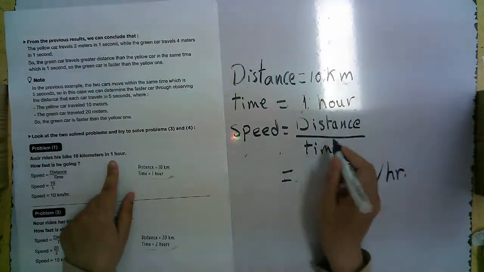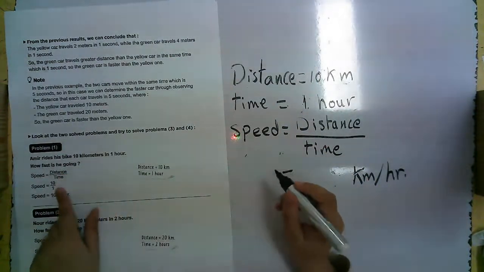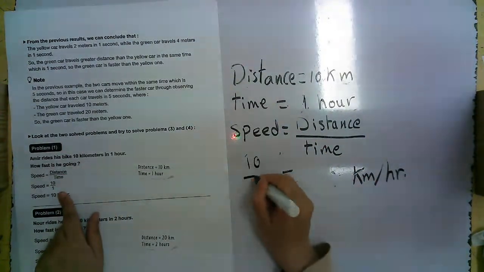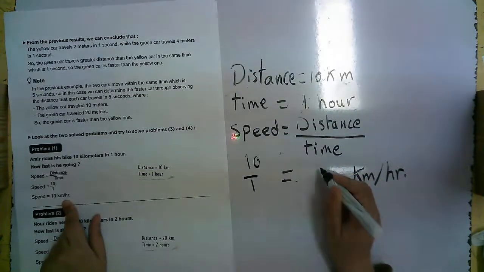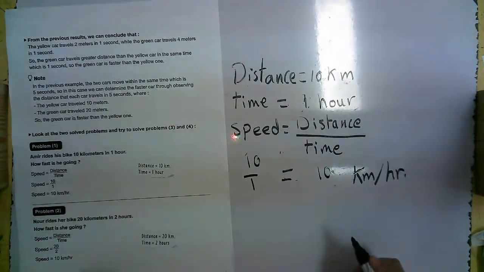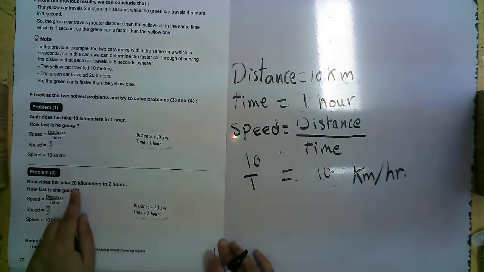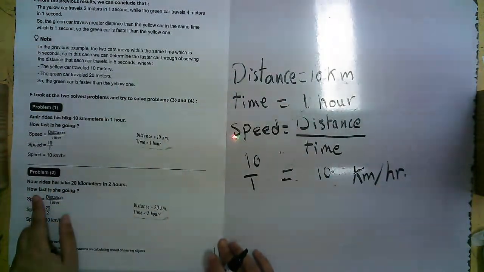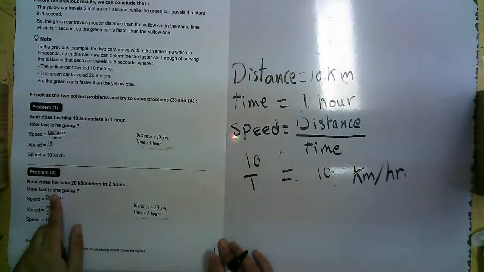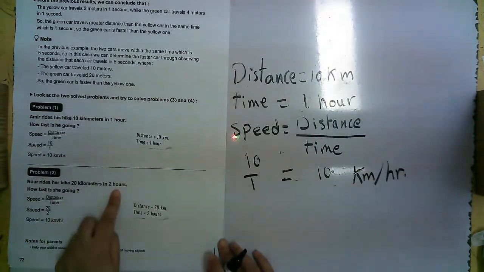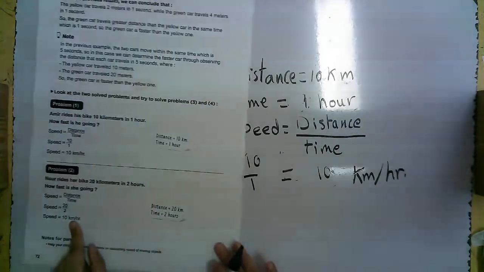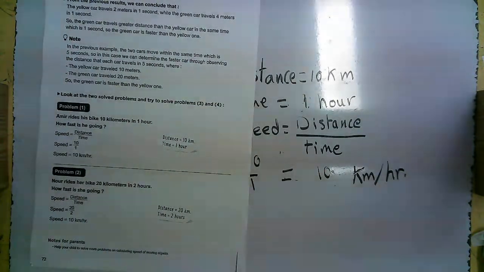So I will make speed equal distance over time. I will make 10 over 1 equals 10 kilometers per hour. The other one, Noor rides her bike 20 kilometers in 2 hours. How fast is she? We will make 20 over 2. 20 over 2 equals 10 kilometers per hour.